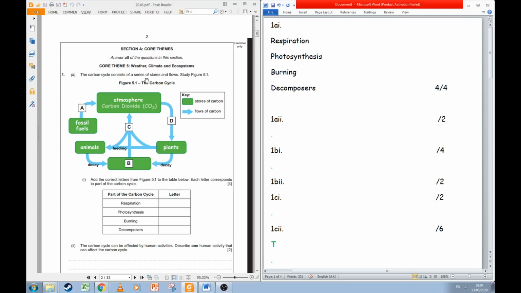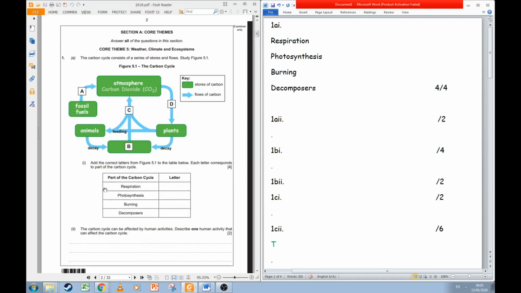So the first question features a map of the carbon cycle. And if we look closely at the key, we can see we've got stores of carbon and flows of carbon. Now stores are where carbon is not moving, it's staying in one place. And flows of carbon is where carbon moves from one store to another.